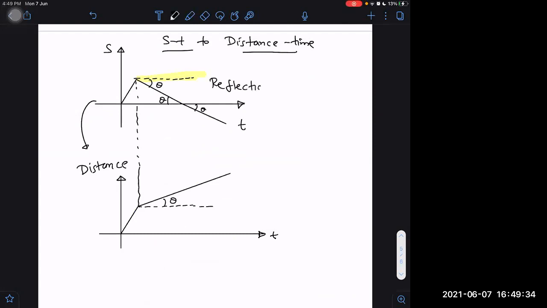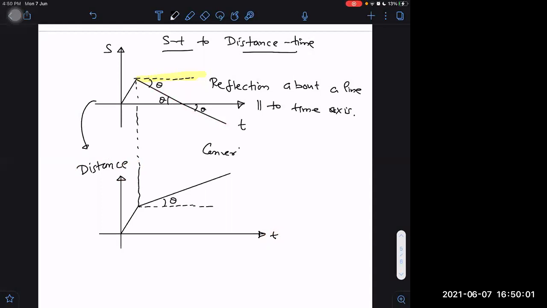Reflection about a line parallel to the time axis. Which line have I taken? That line is where the slope becomes negative. That slope again I have to make positive. Means in distance versus time graphs, we never have to take a negative slope.